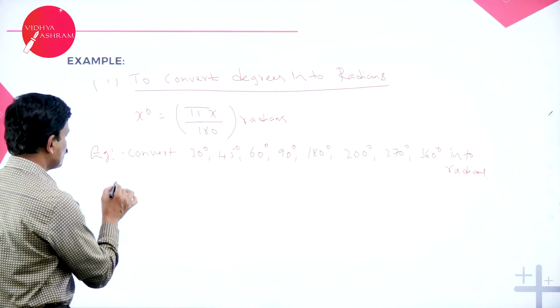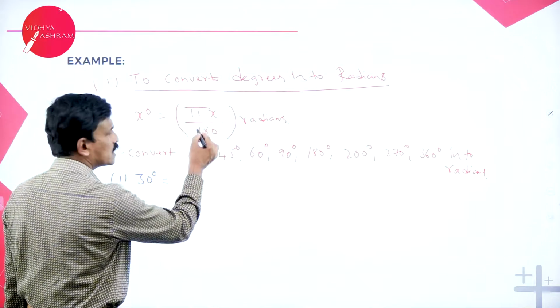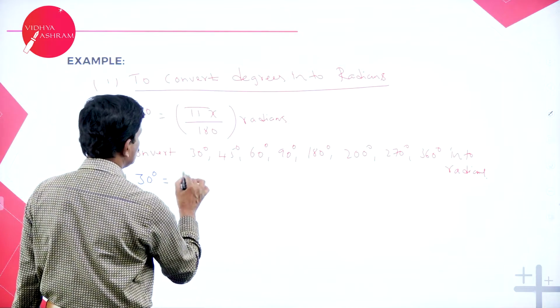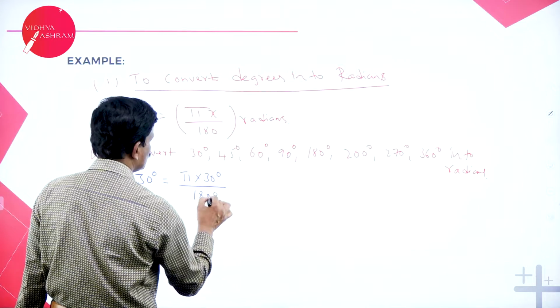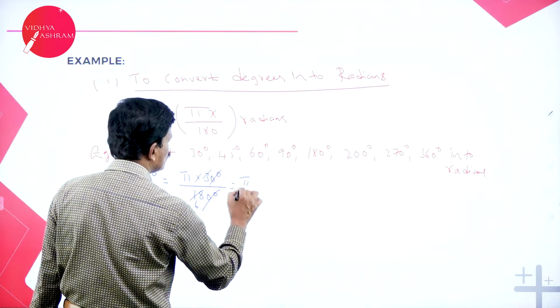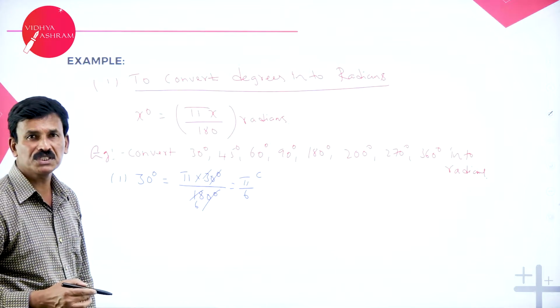Okay, let us come to the first one. 30 degrees. What is the formula we are going to use? Pi x divided by 180, pi into 30 divided by 180. This 0 gets cancelled. 3 6s are 18. This is equal to pi by 6 radians. 30 degrees is equal to pi by 6 radians.